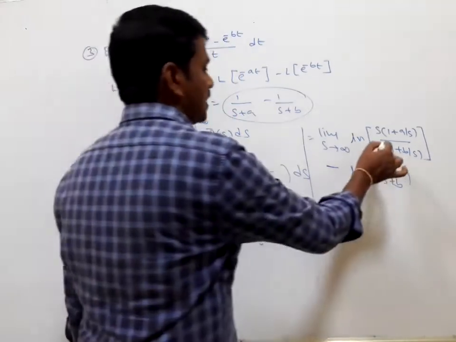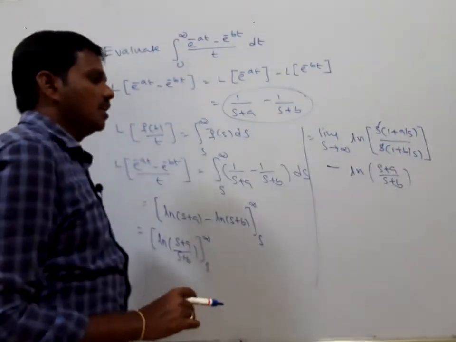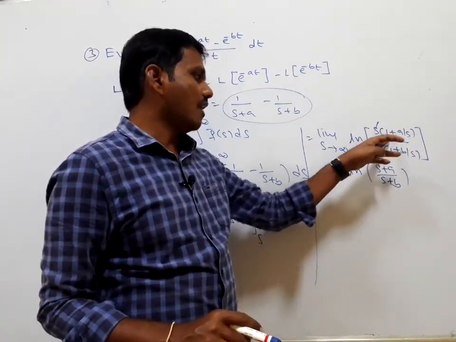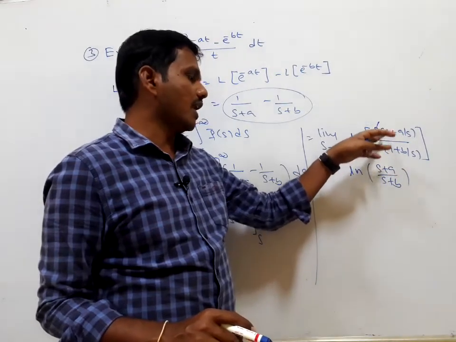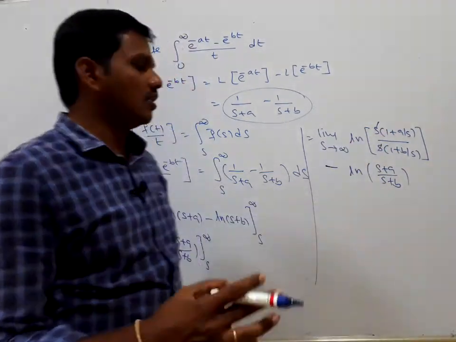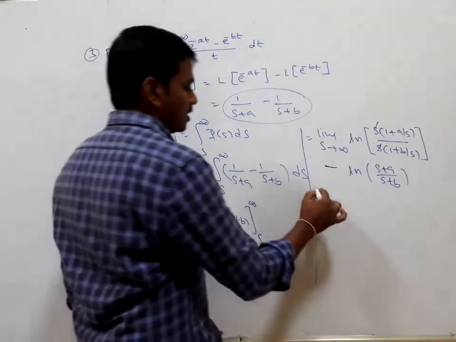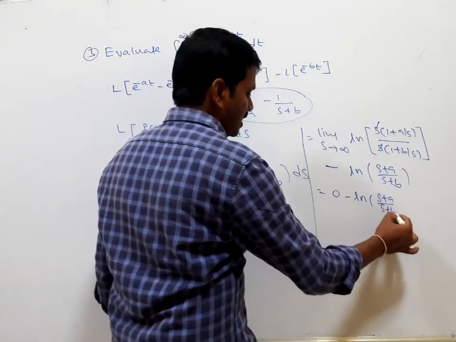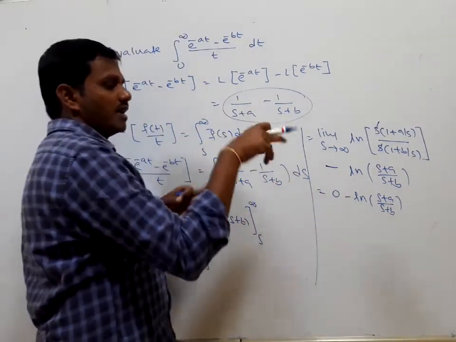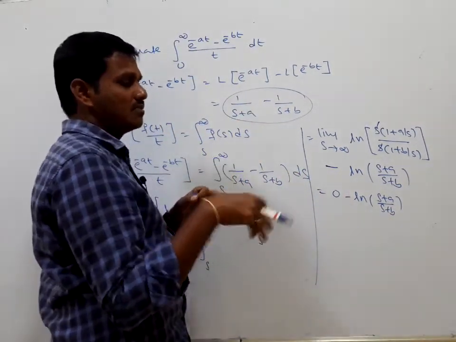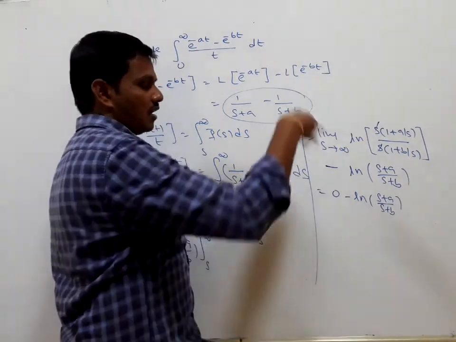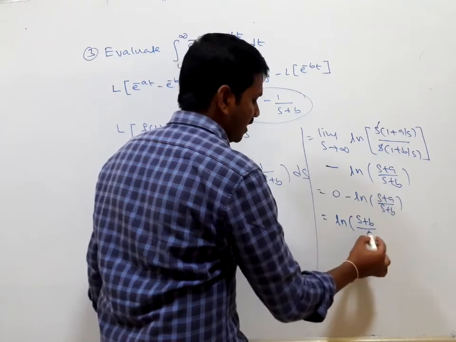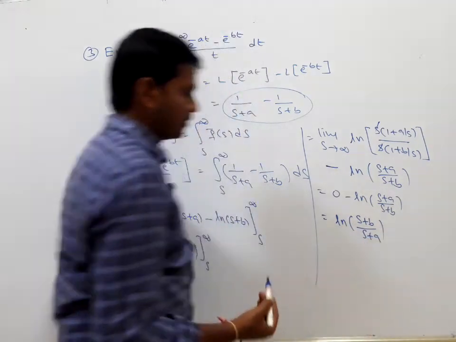As the s's get cancelled, as s tends to infinity, a by s tends to 0 and b by s tends to 0, so we get ln of 1 plus 0 divided by 1 plus 0, which is ln 1, and you know that the value of ln 1 is 0. Here it is 0 minus ln of s plus a divided by s plus b. This is the same as ln of the whole to the power of minus 1, so s plus a by s plus b becomes s plus b in the numerator. So finally we have ln of s plus b divided by s plus a.